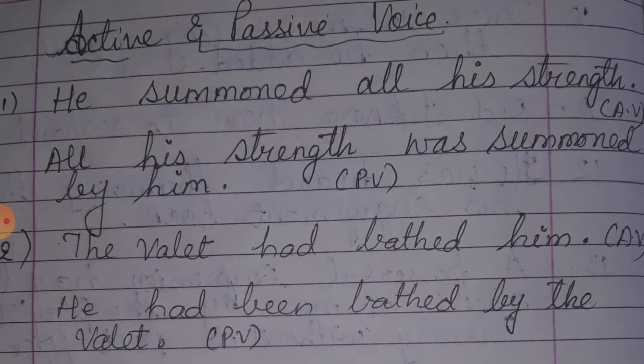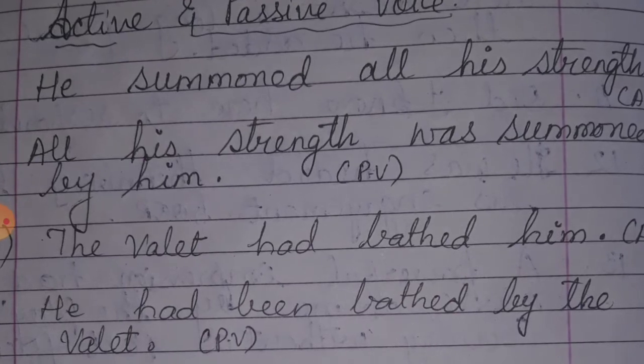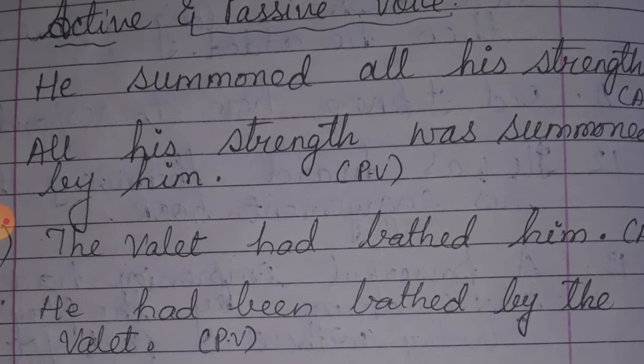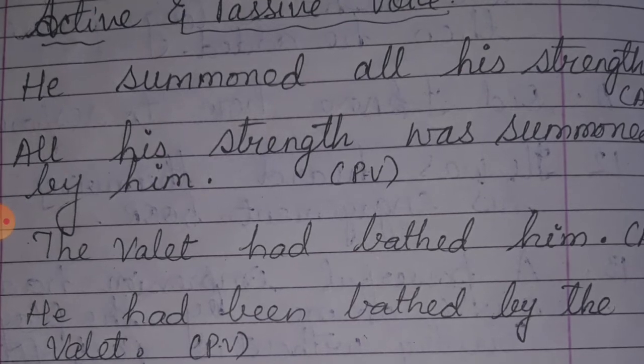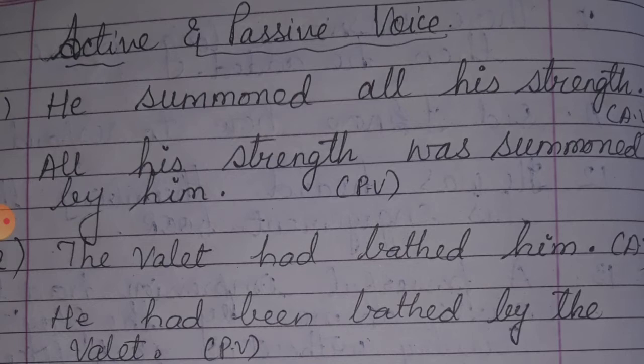Okay. Now, what is the subject? Subject means the word which shows that the action is being done by that. Subject means about whom we are talking in that sentence. When I say he summoned all his strength, here he is the subject, because in the whole sentence we are talking about that person.